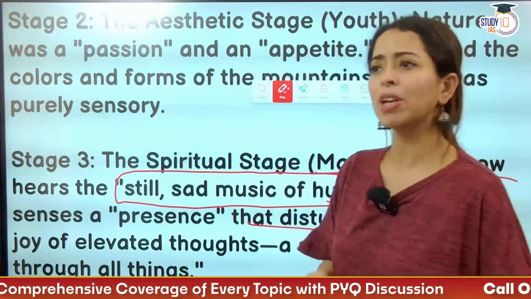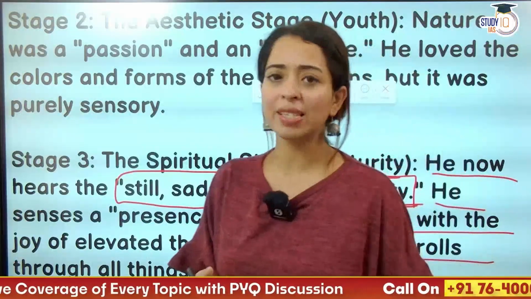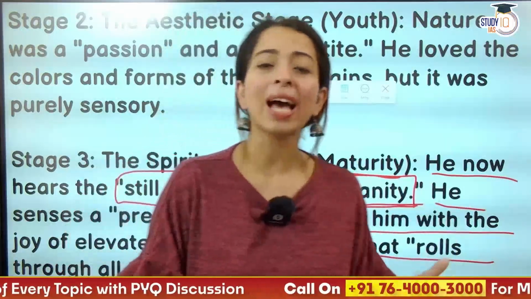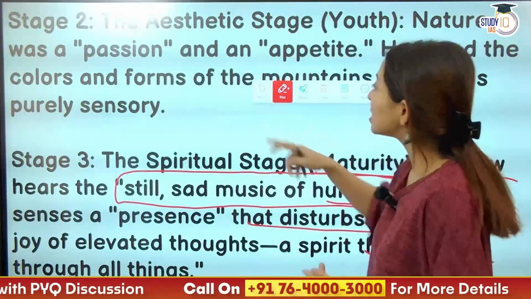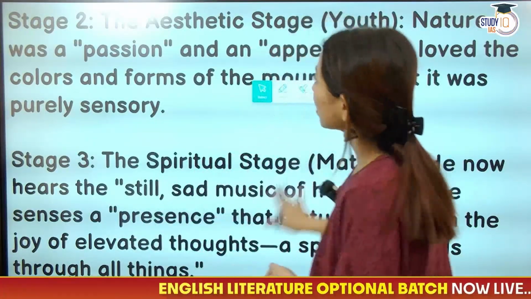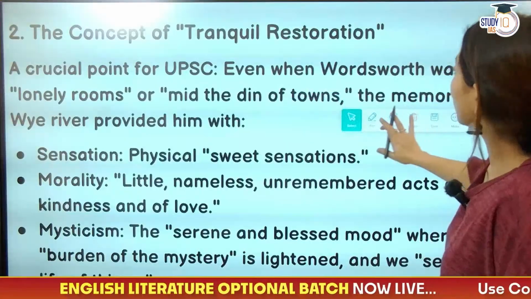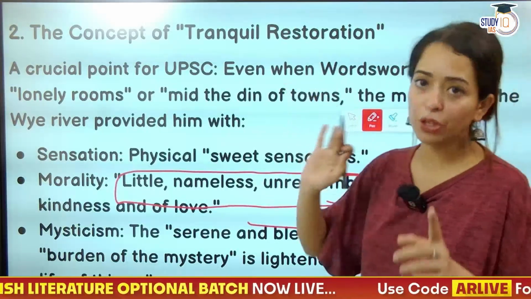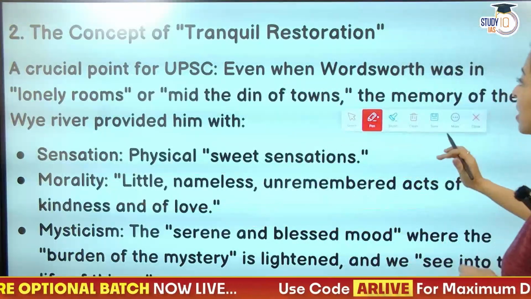So Tintern Abbey, a beautiful work divided into 3 stages, that is boyhood, youth, and a spiritual stage, wherein he is able to see ordinary things in an extraordinary way. So now the concept of tranquil restoration, a crucial point for UPSC, guys. This is important to understand.